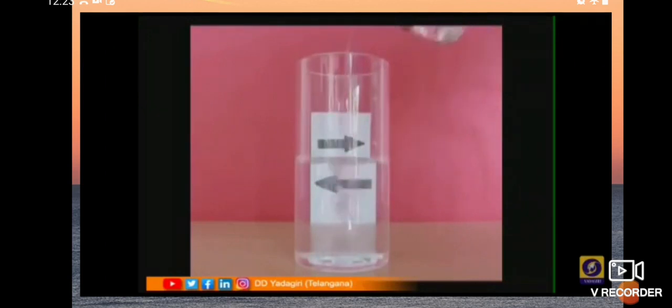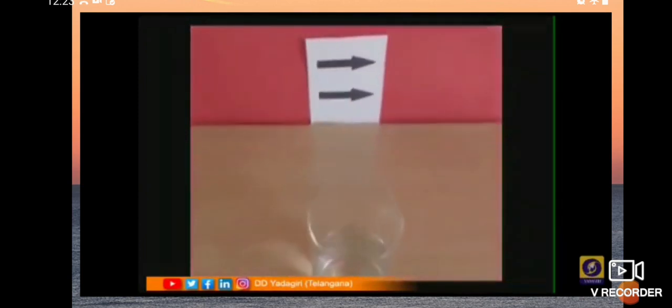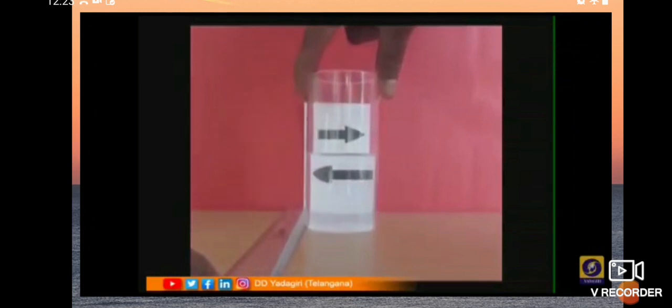Wow, the lower arrow gets inverted. What could be the reason? If you see through air, the two arrows are in the same direction. Whereas if you observe through the glass, the lower one gets its direction inverted. Why? Yes, I will explain it to you. Okay.